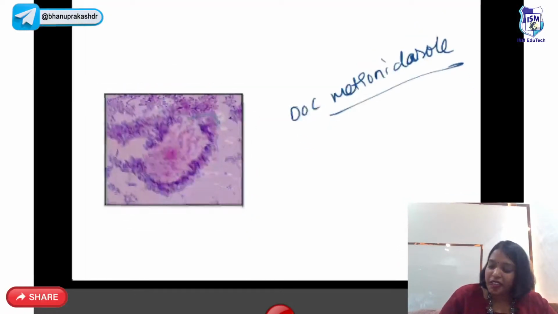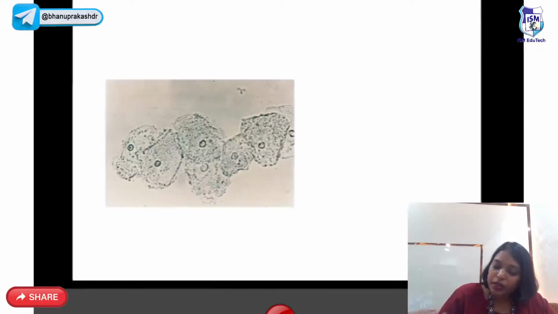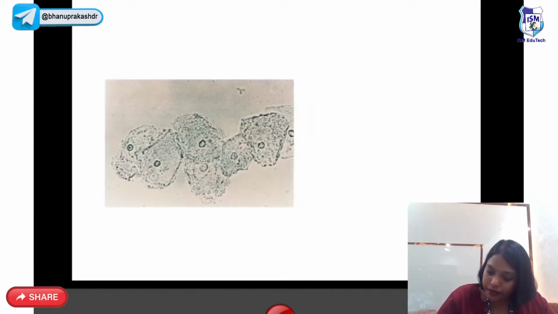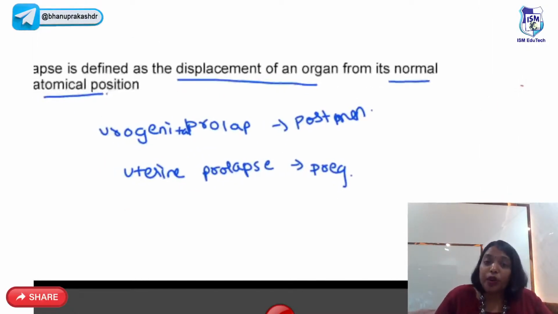Okay. So that's about the infections, right? So next we'll discuss about the prolapse. So why do we mainly see the prolapse? So prolapse is mainly due to loss of the supports. So here in prolapse, it is a displacement of the entire organ outside. So you can have urogenital prolapse and uterine prolapse.